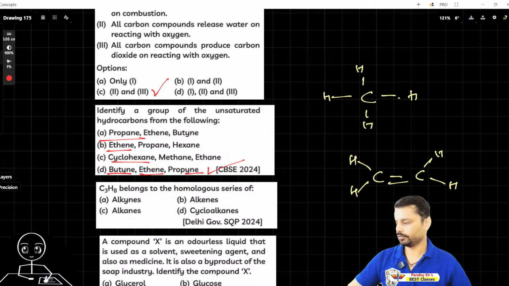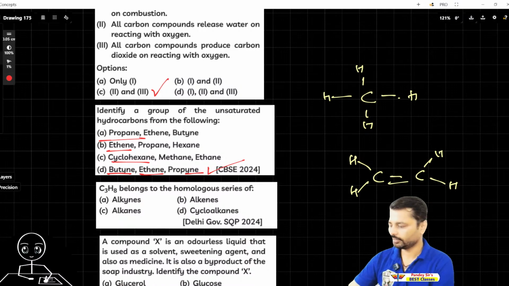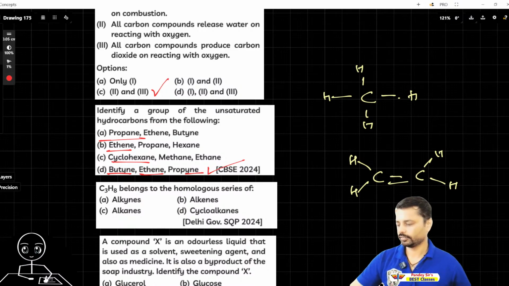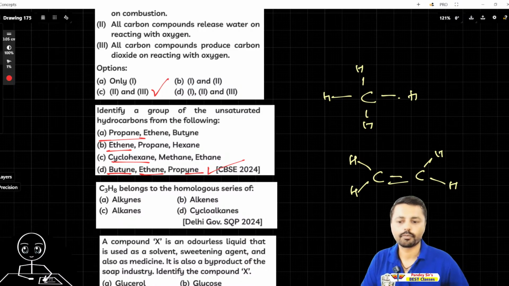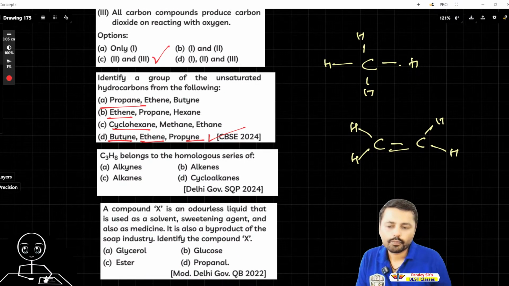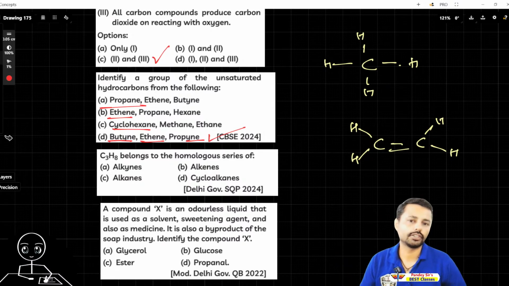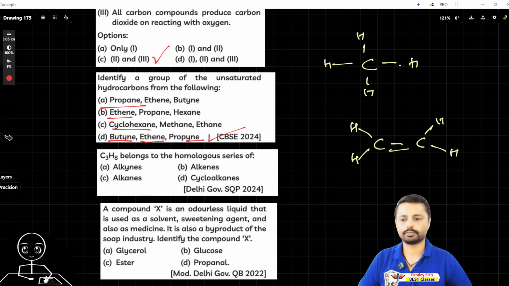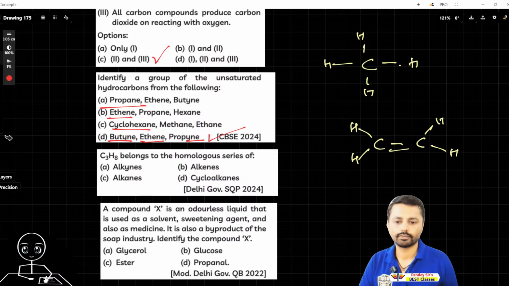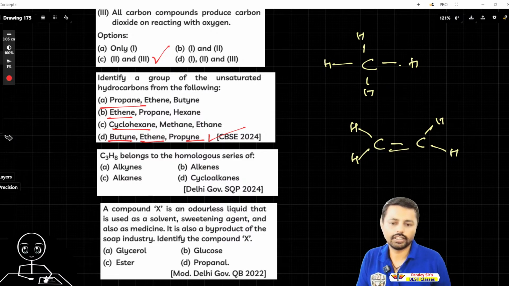Yeah, nice. So let's start with the next question. Okay, ready? You're laughing. Methane, ethane, propane. So propane, this one belongs to the homologous series of, this one I'm not telling, because I already explained about that. So you have to tell. Alkane, alkene, alkyne, and cycloalkane. I'll give a clue. C3H8.